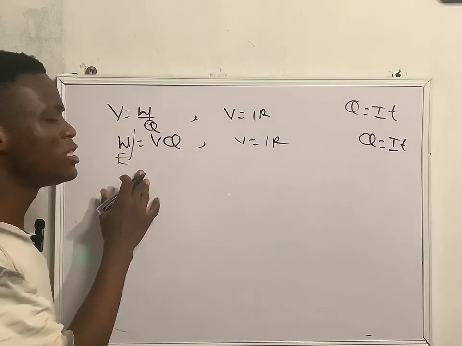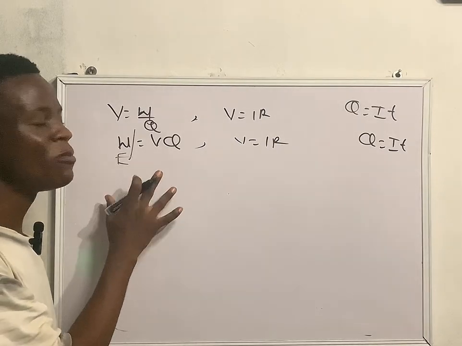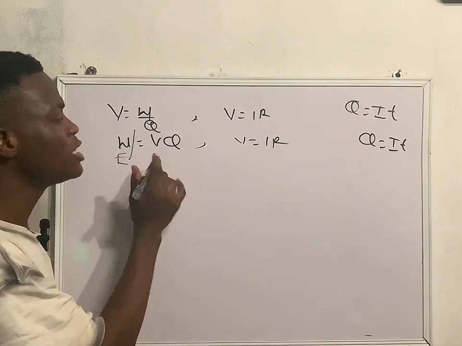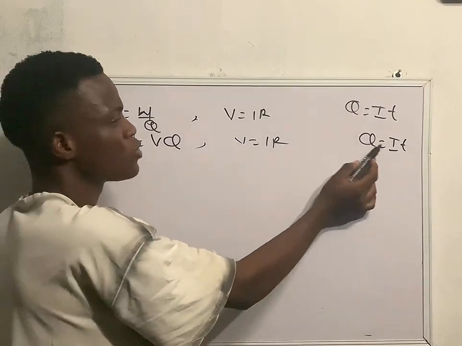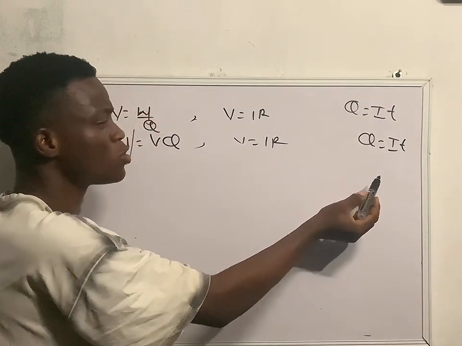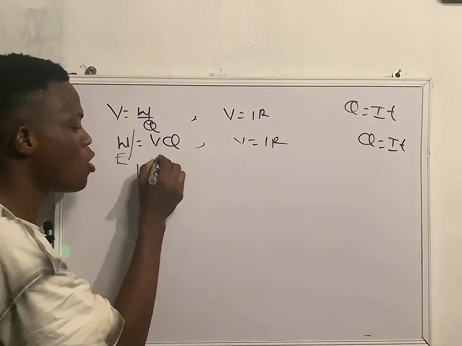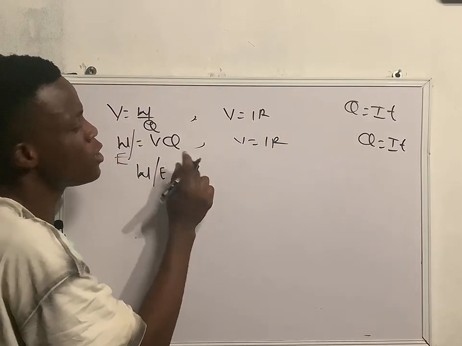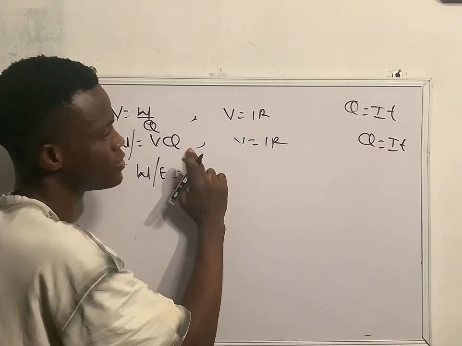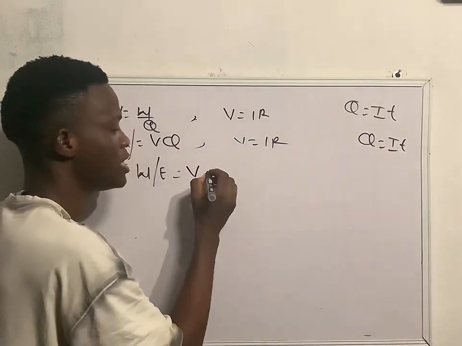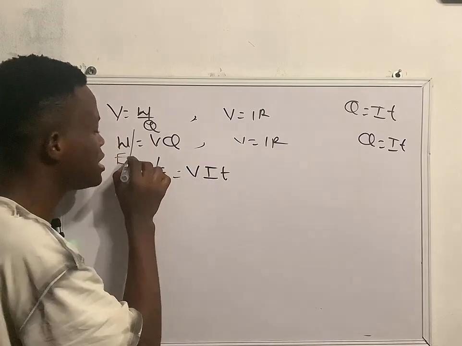Now we want to derive some more formulas for work or energy. Are you getting the point? Since we have Q is equal to IT, I can substitute Q equal to IT into this formula. That means my work or energy is equal to V times Q, and our Q is IT. Anywhere I see Q, I'll put IT. That's VIT. That means this is the second formula for work or energy.